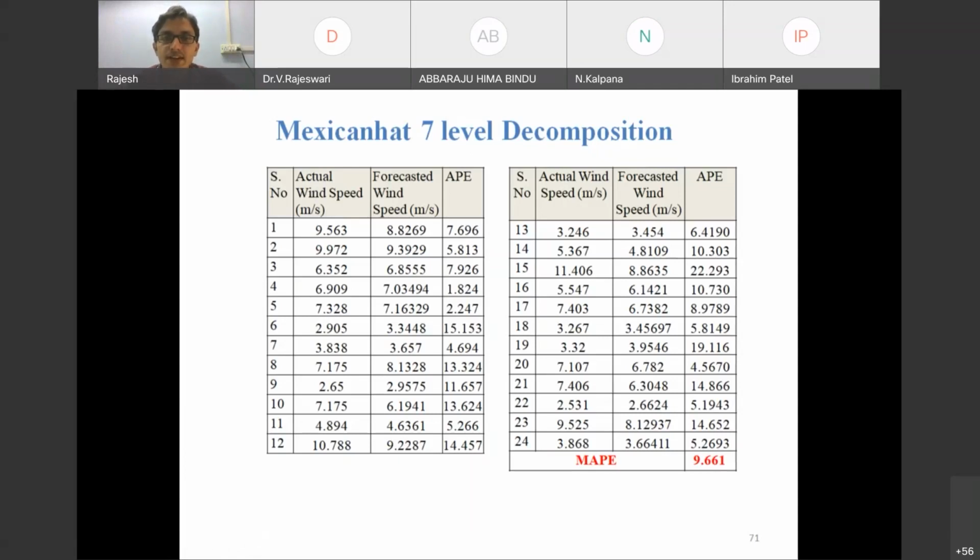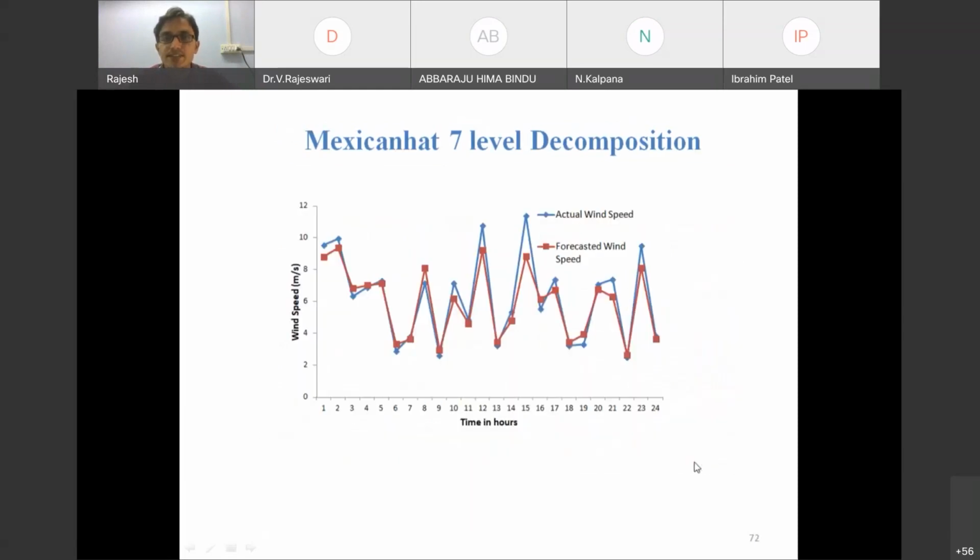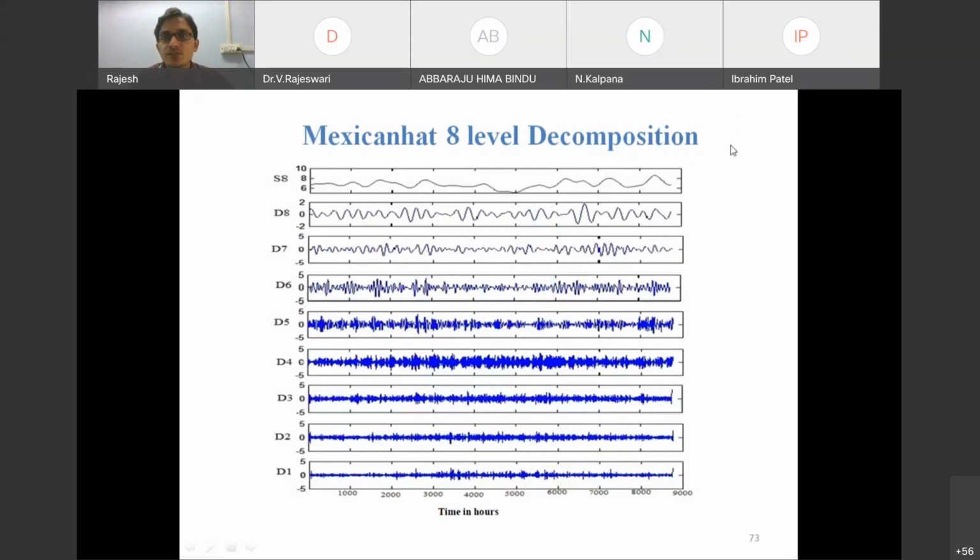Okay, 7.6 and 5.8. So like that, the mean absolute percentage error is 9.6. This is the actual and forecasting using the Mexican hat. These are the pictorial representation. So similarly,